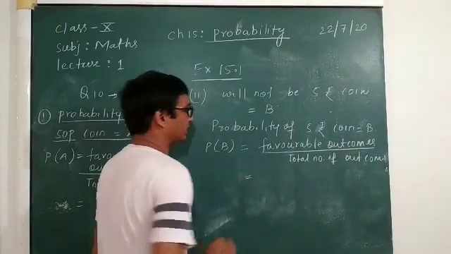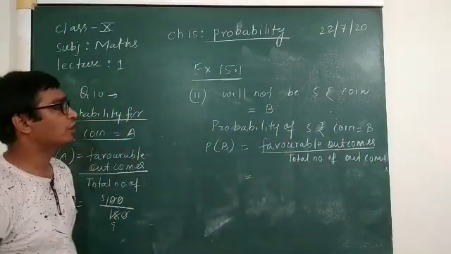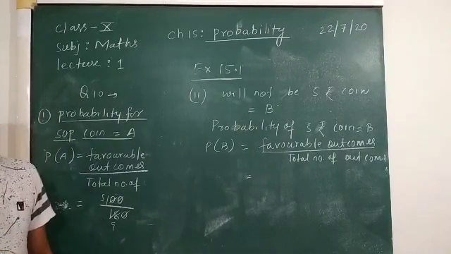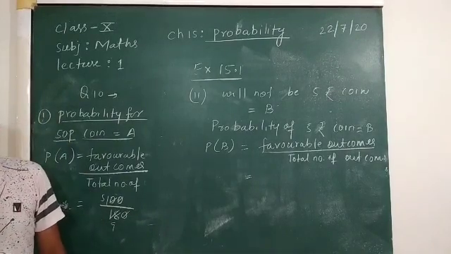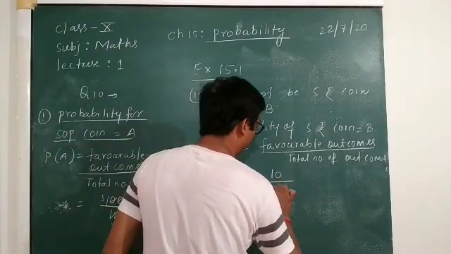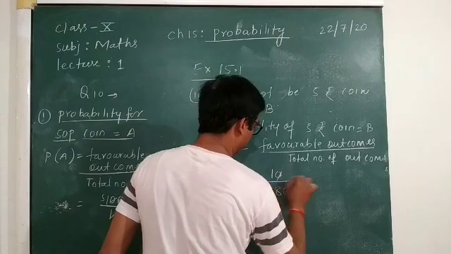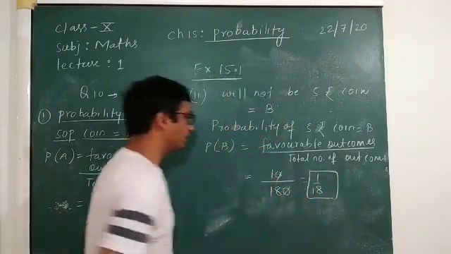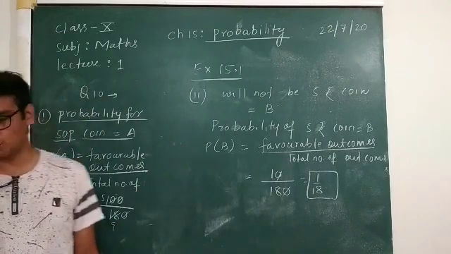So favorable outcomes of 5 rupee coin will be how much? Already we have written 5 rupee coins, that is 10. So it will be 10 upon 180, means 1 upon 18 is the probability of getting 5 rupee coin.